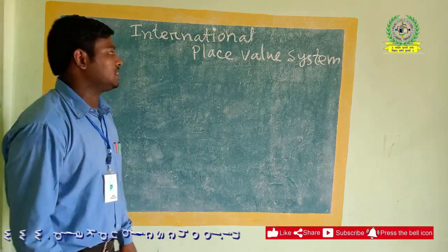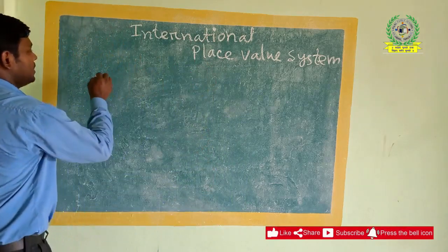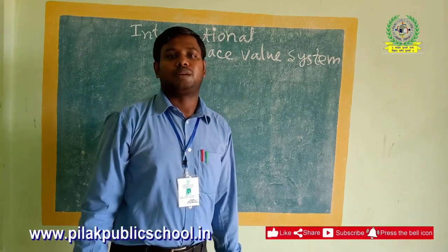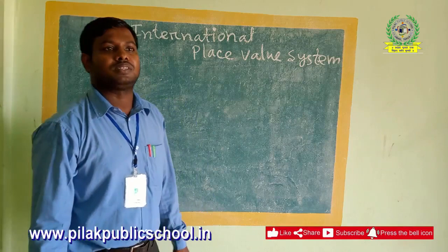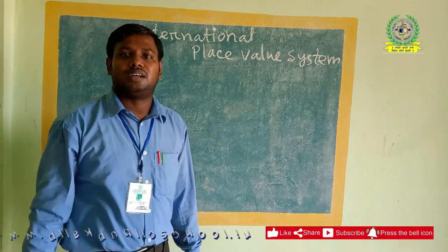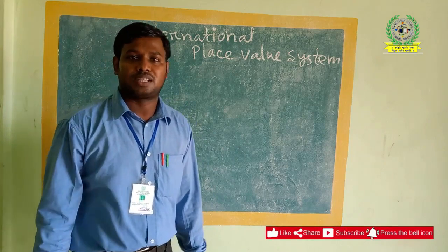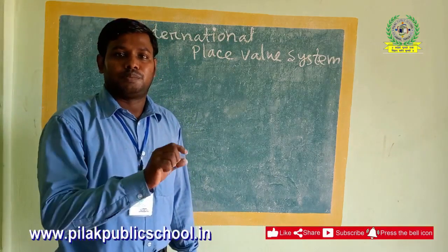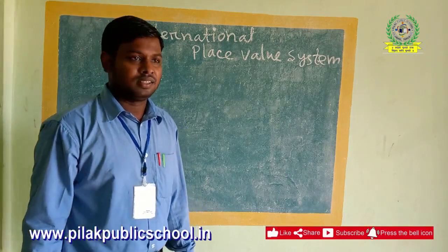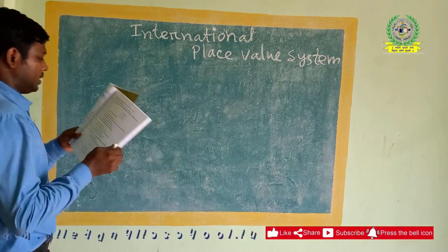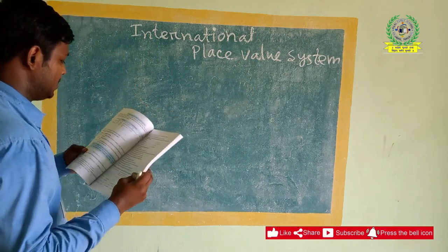What is the little difference? The difference is in their names and in the placing of their commas. We also insert the commas. Why? By inserting commas, we can spell the number very correctly. So, as you remember, I am going to write the international place value chart.